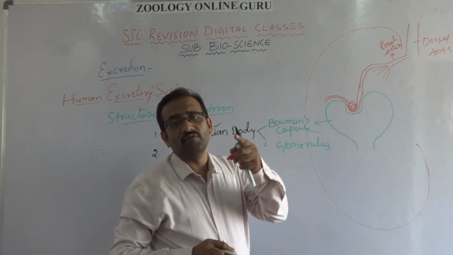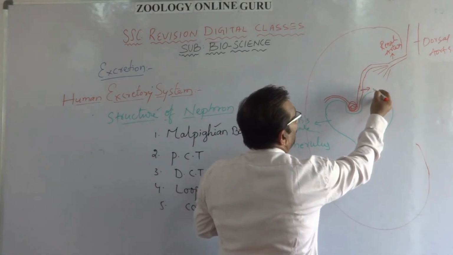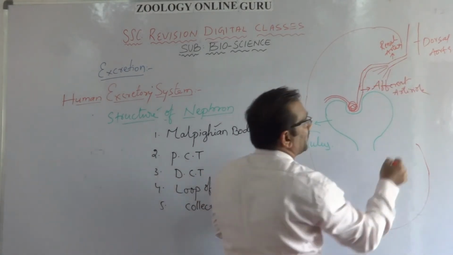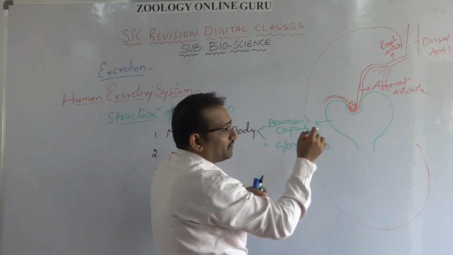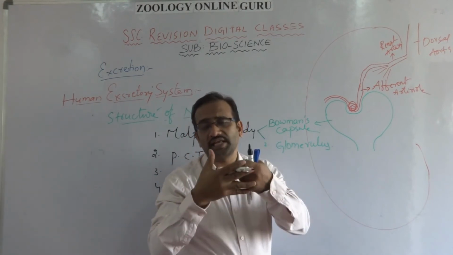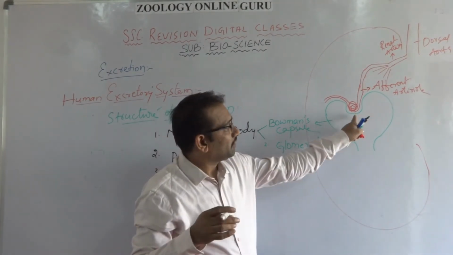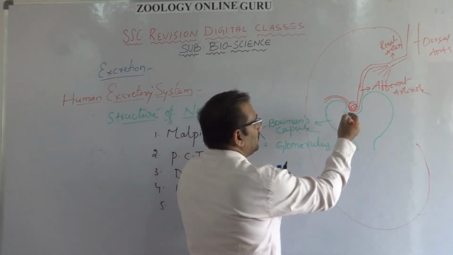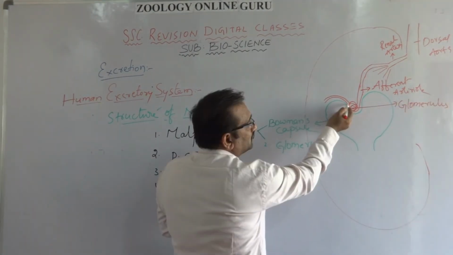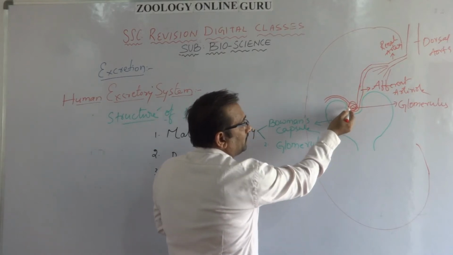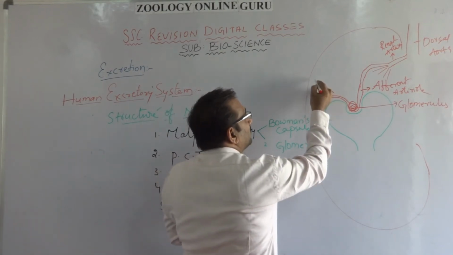The blood vessel which is entering into the Bowman's capsule is called the afferent arteriole. The afferent arteriole enters into the cup-like structure and converts into a network, mesh-like structure. The red colored mass present inside the cup of the Bowman's capsule is called glomerulus. From the glomerulus, the blood comes outside as another smallest capillary. This is called efferent arteriole.